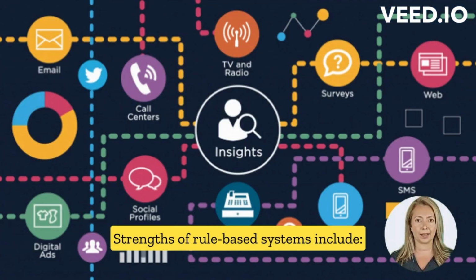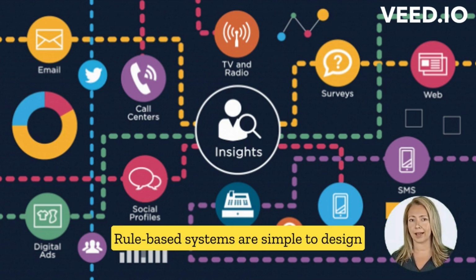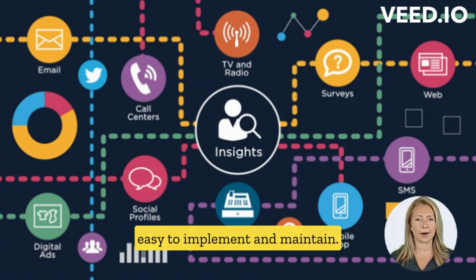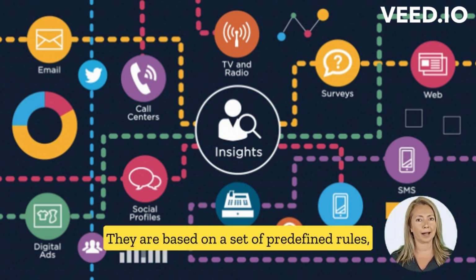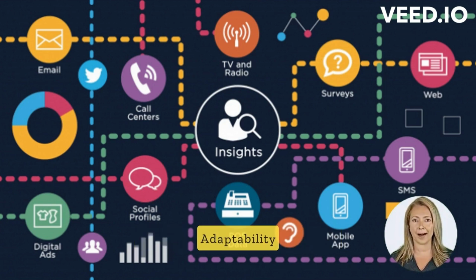Strengths of rule-based systems include simplicity. Rule-based systems are simple to design and understand, making them easy to implement and maintain. They are based on a set of predefined rules, which can be easily understood and modified by domain experts. Adaptability.